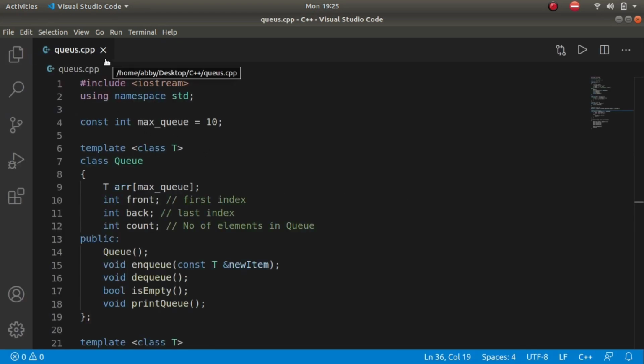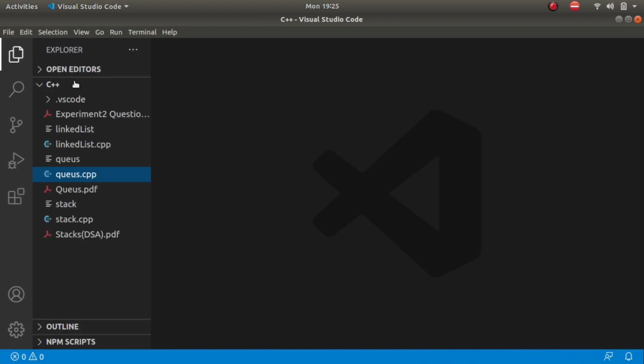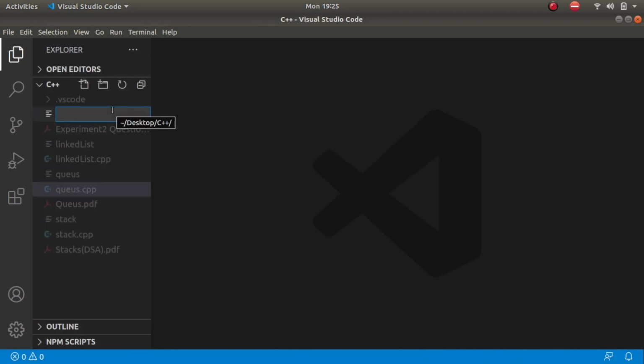Okay, I was trying some of the code previously, so let's make a new file, q1.cpp.